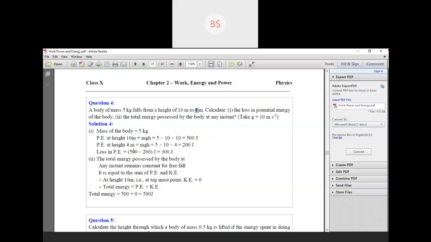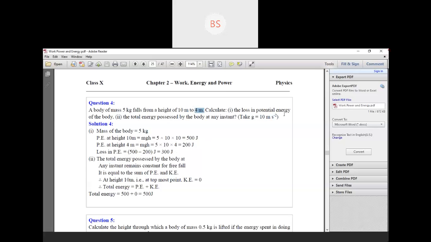Now when the object is at 4 meter, we have to find out what will be the potential energy. So P at height 4 meter, that is mgh. Substitute the value, m is 5 because it is already given here. G is already given here, so substitute G, that is 10, and h is given here, so you substitute here. So 5 into 10 into 4 is 200 joule.